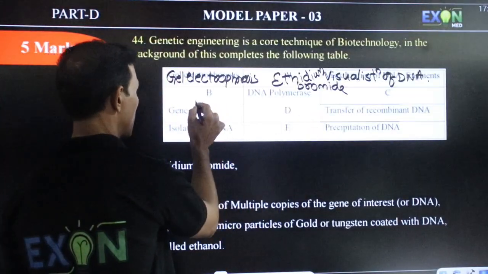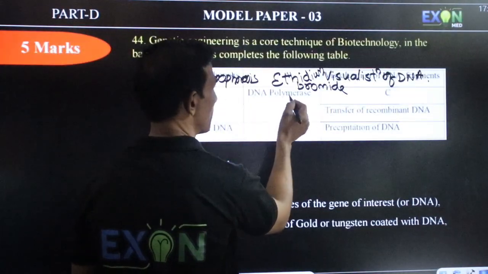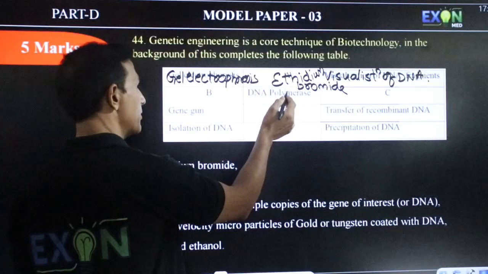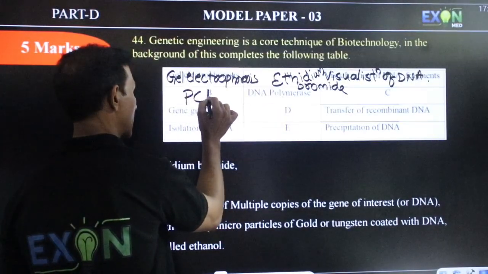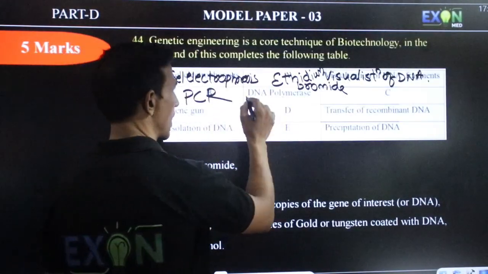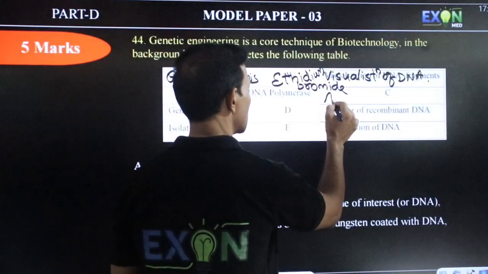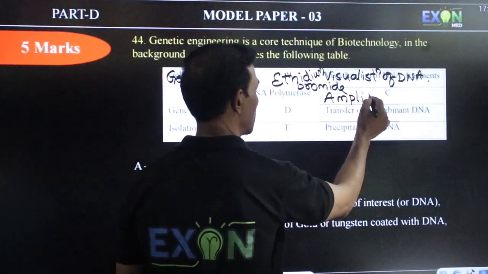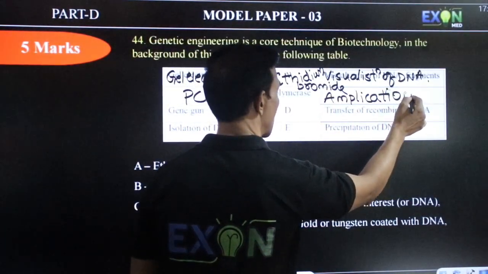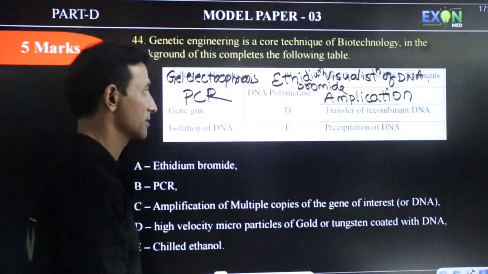For B they have given DNA polymerase, which is used in the PCR technique. In PCR, we do amplification of the gene of interest; the gene is amplified to many copies.